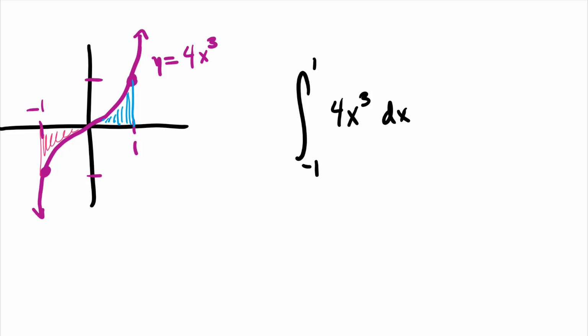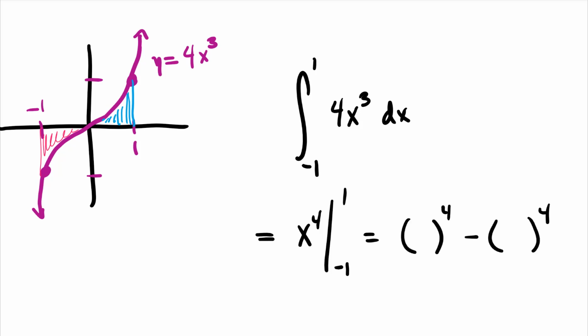But I'm going to go the long way. So 4x cubed, its antiderivative is x to the 4th. All these are cooked up. Now we have something to the 4th minus something to the 4th. Since we have an even power, those negatives and positives give you the same answer. So this is 1 minus 1, which is 0.